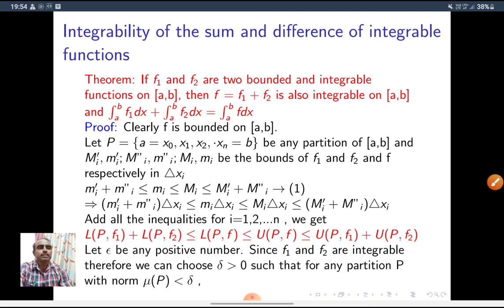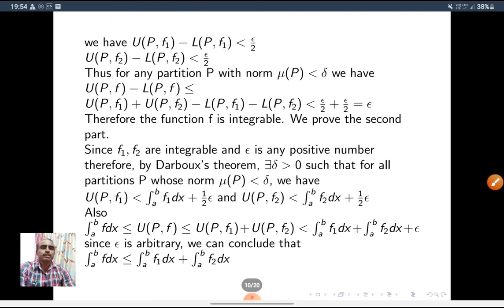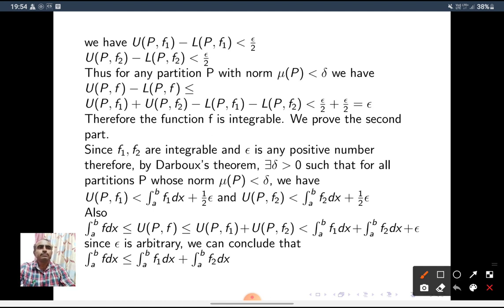So I apply the same inequality here. UPF minus LPF is less than or equal to, in the place of UPF I write UPF1 plus UPF2 minus LPF1 minus LPF2, which is less than epsilon by 2, right? This is also epsilon by 2, which is equal to epsilon. Therefore, for any partition P, we get UPF minus LPF is less than epsilon. Therefore, F is integrable.